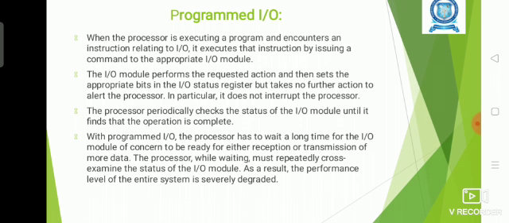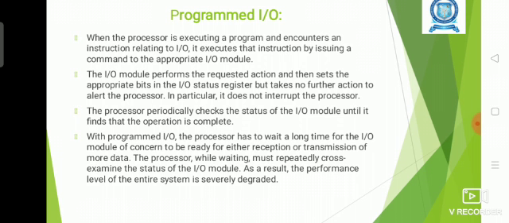Every input-output device will have a register called the status register. Normally, input-output devices will have two types of register. The first one is the data register, which is used to store the data, and the second one is the status register, which consists of one status bit. The bit is used to represent whether the device is currently doing any operation, whether the device is currently busy or free.